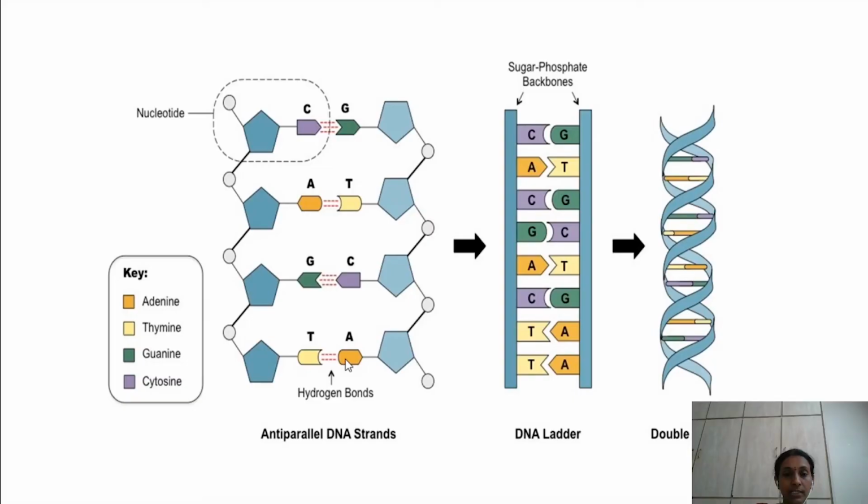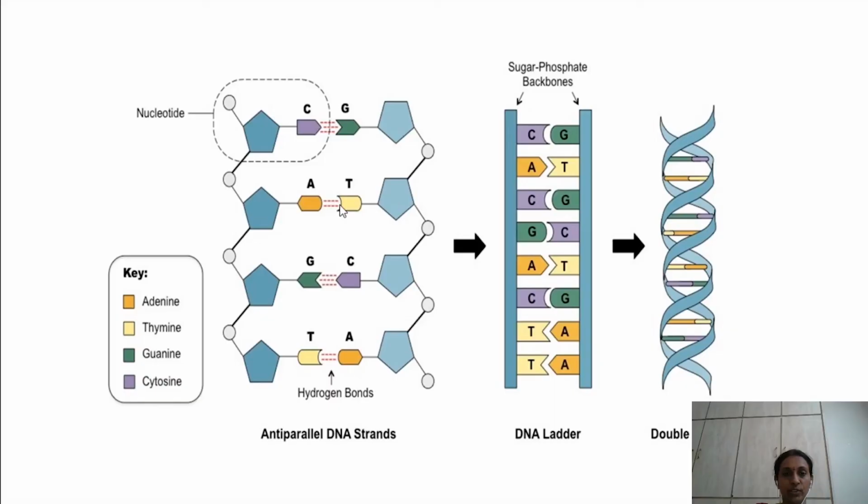Now these are the nitrogenous bases. Always adenine pairs with thymine only, whereas cytosine pairs with guanine only. These two are called purines and these two are called pyrimidines. Adenine always pairs with thymine by means of two hydrogen bonds. See here there are two hydrogen bonds. Whereas cytosine pairs with guanine with the help of three hydrogen bonds. See here there are three hydrogen bonds. So this is a rule: adenine pairs only with thymine and guanine pairs only with cytosine. This rule is called Chargaff's rule.